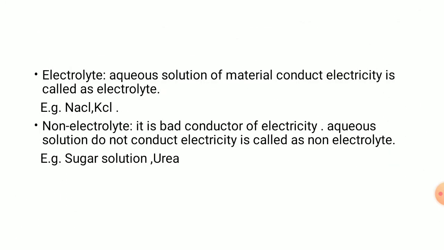Then we see what is an electrolyte. An aqueous solution of a material that conducts electricity is called an electrolyte. Examples are sodium chloride and potassium chloride. Then non-electrolyte. Non-electrolytes are bad conductors of electricity. That means in aqueous solution they do not conduct electricity. Examples of such substances are sugar solution or urea.